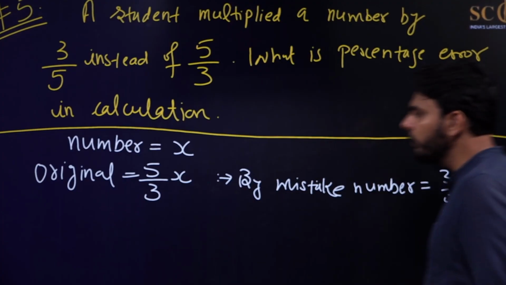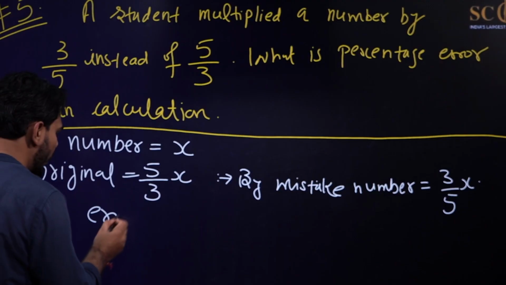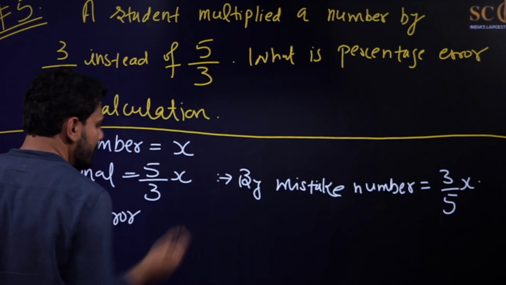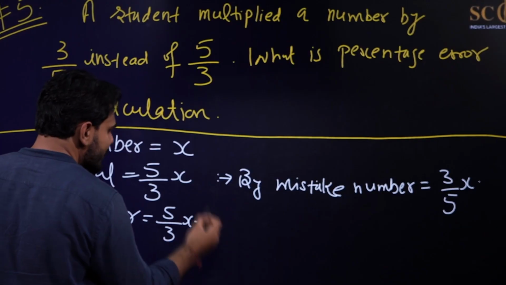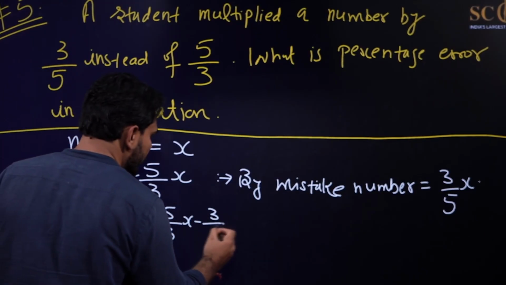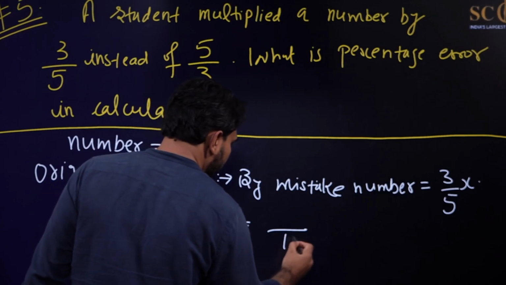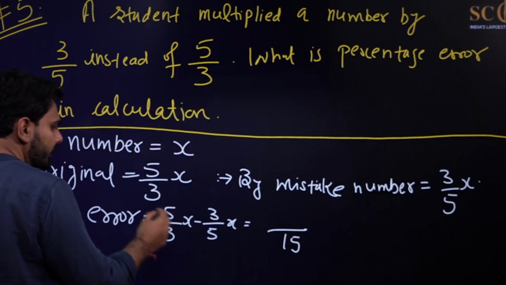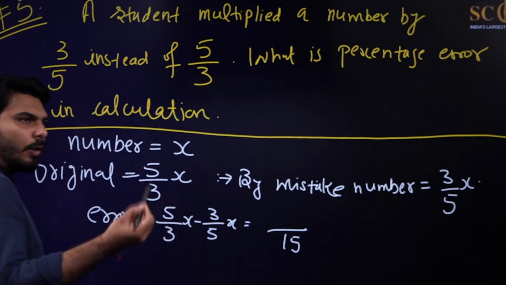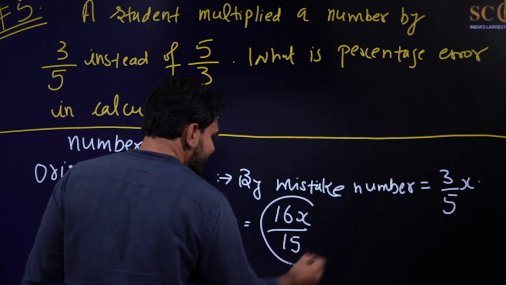Okay, so now we have to first of all find out the error. So what is the error? Error is the original value minus the mistaken value. So it is 5 by 3x minus 3 by 5x. If you solve it, you will get 15 in the denominator by taking LCM. So 3 fives are 15, 25x minus 9x. What is 25x minus 9x? It will be 16x. So this is our error.